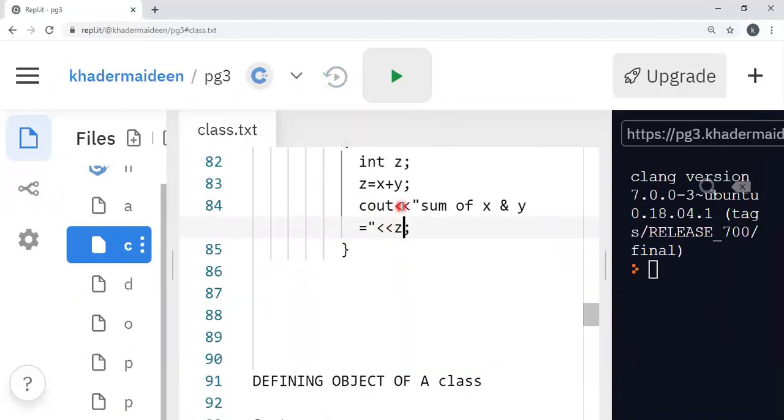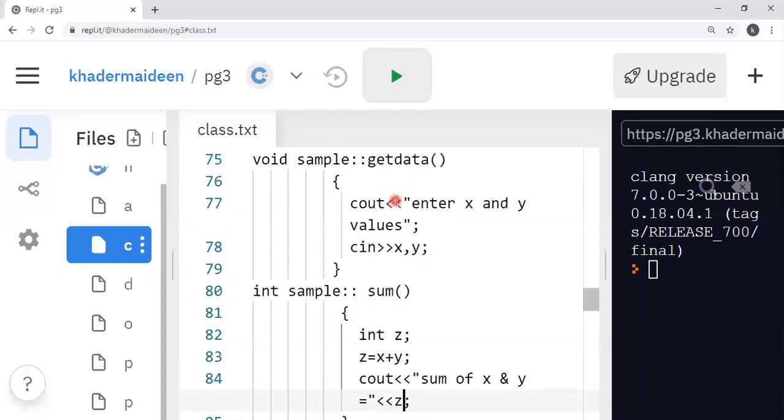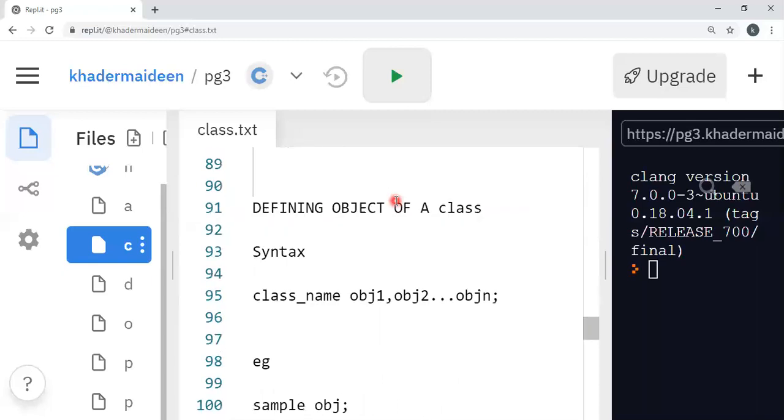Then once we have declared and defined the member functions of the class, these member functions and the data members can be accessed by the object. Okay. So we have to define the object of a class. The object of a class is defined as follows.